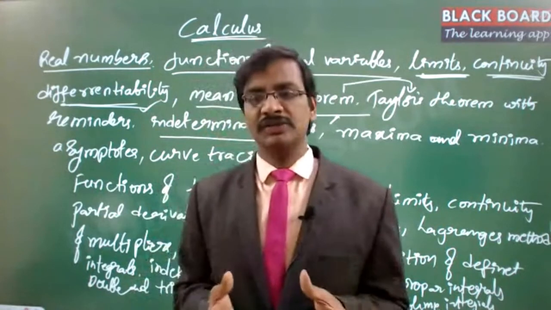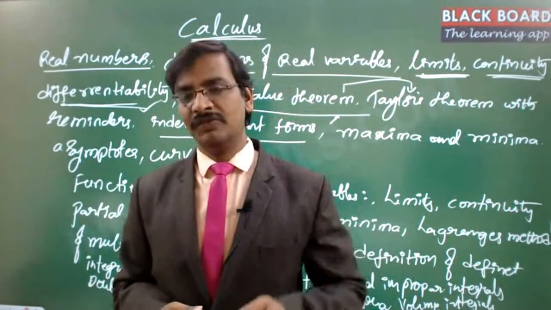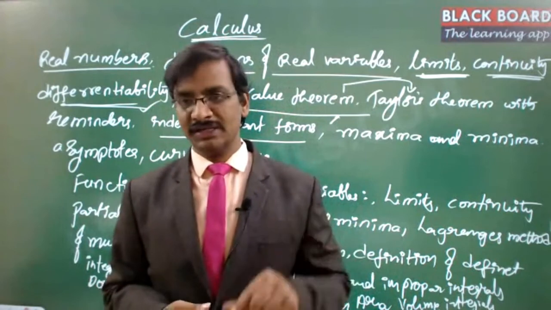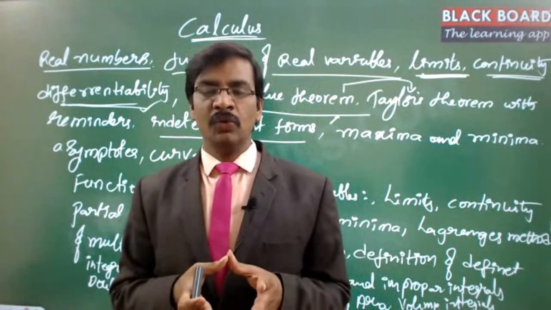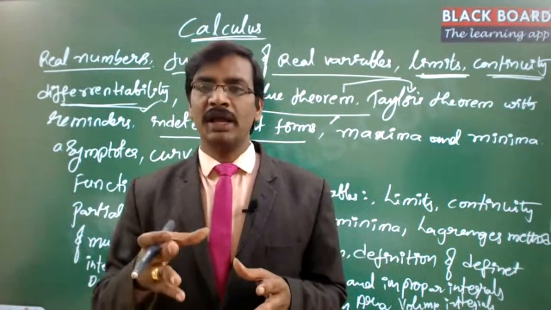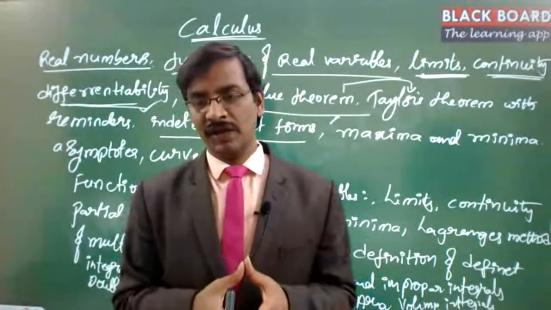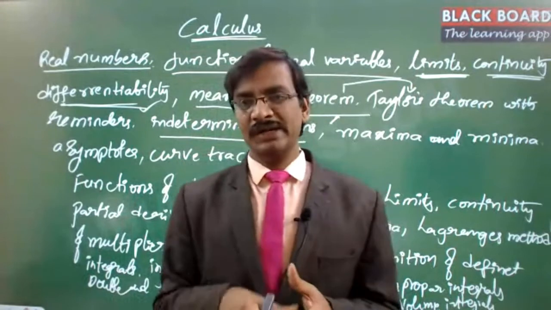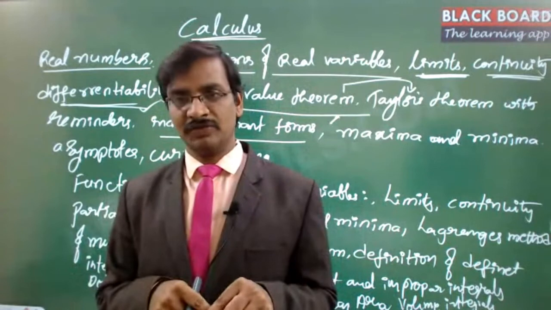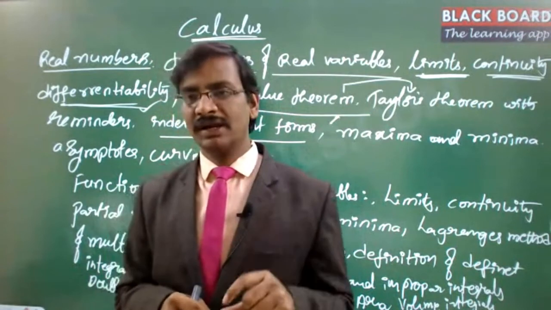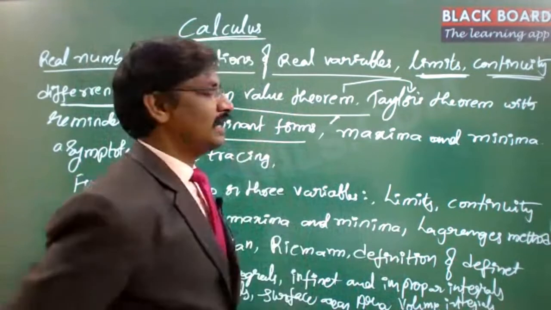So for all such things, there are certain cases where, even though it seems to be infinite by infinite format or 0 by 0 format, which we call an indeterminate format, by giving appropriate values we can at least make out what the appropriate value should be, or that it may not be at one particular value. So we will try to identify whether it is really an indeterminate format, or whether we can at least find out a value for that function at one particular value. That kind of concept we will discuss a little bit deeper. So that's what we call the indeterminate format.